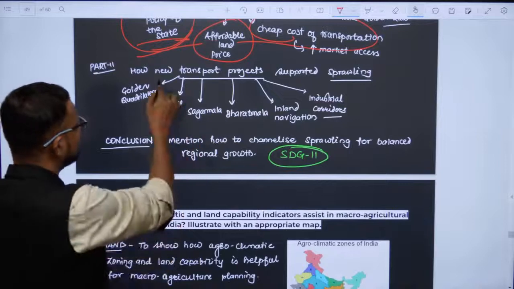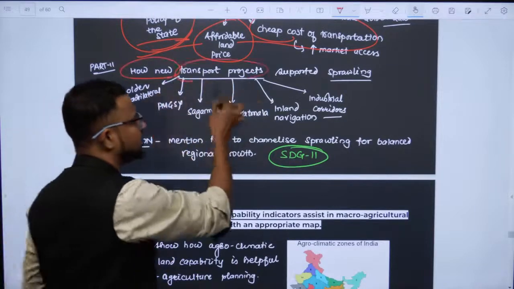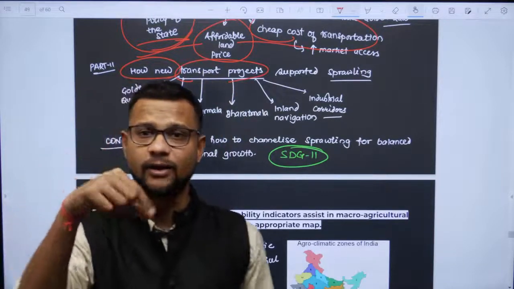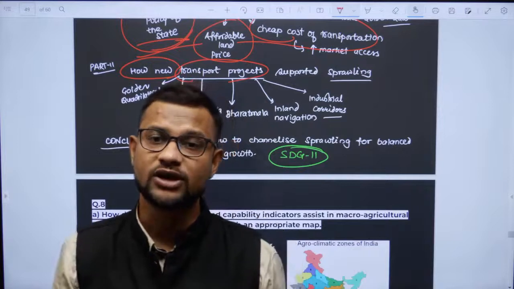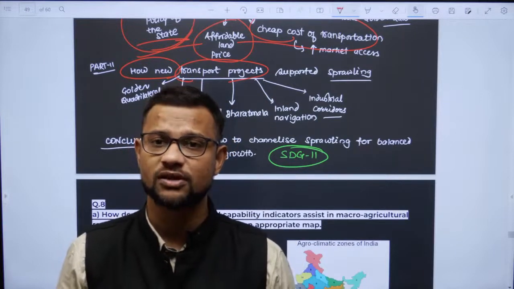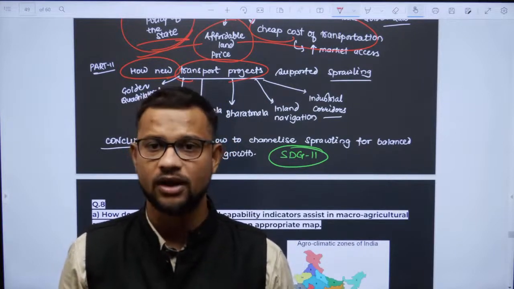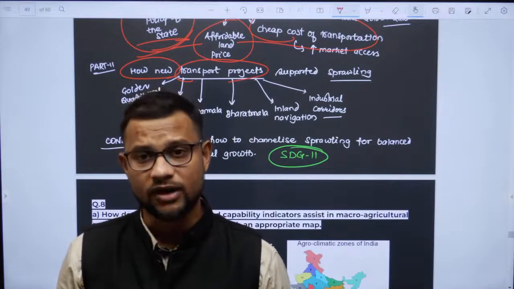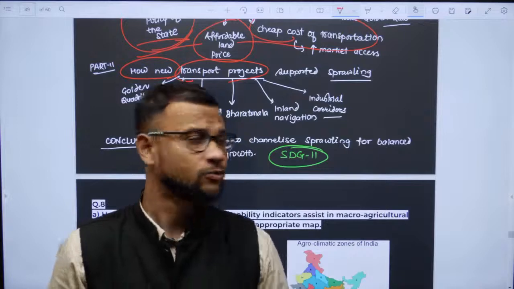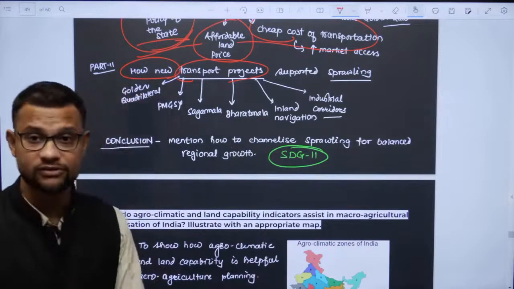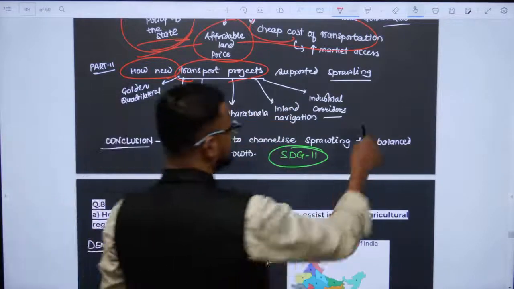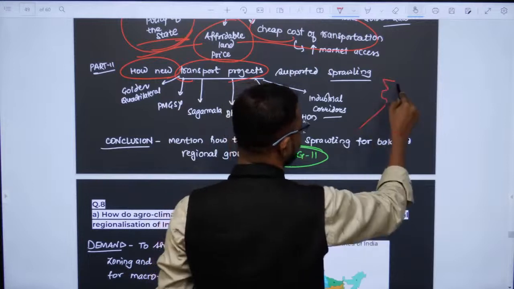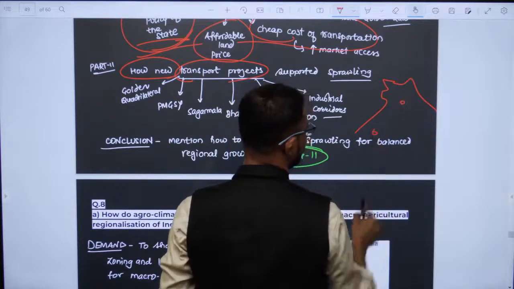Now the second thing is how new transportation projects in India are responsible for it. For that you need to know which are the new projects: Sagarmala, Bharatmala, Pradhan Mantri Gram Sadak Yojana, and the Golden Quadrilateral project. Industrial corridors are also among the best examples.